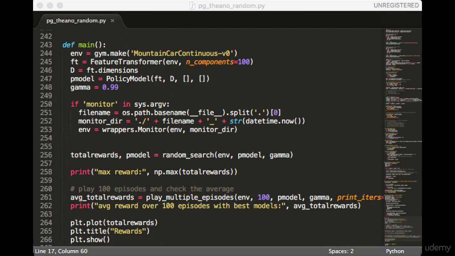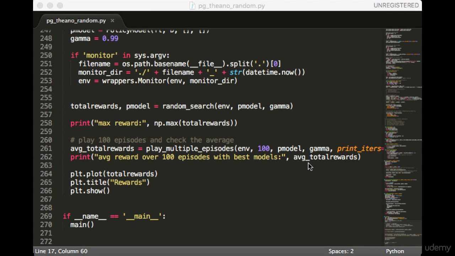Next, we have the main function. This is mostly what you expect. We create the environment, feature transformer, and the model. We have our code block for monitoring. Then we do a random search. We print the max total reward. Then of course we want to check these parameters for consistency, so we play 100 episodes and print the result of that. Finally, we plot the total rewards as a function of time.